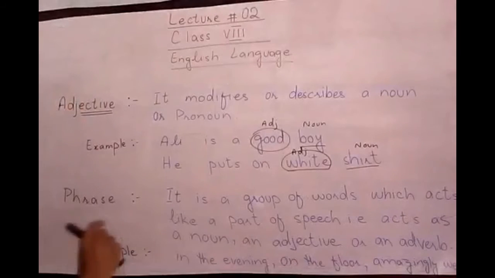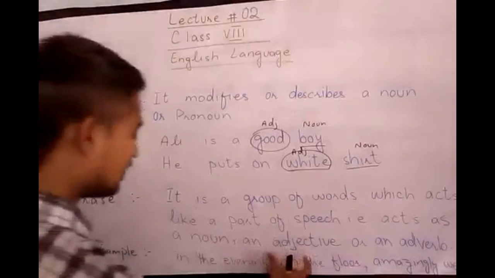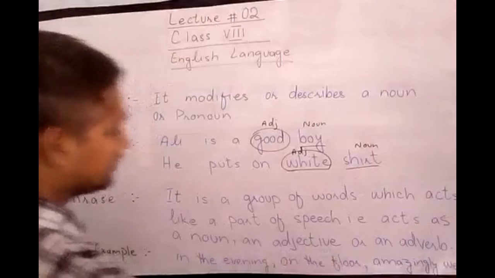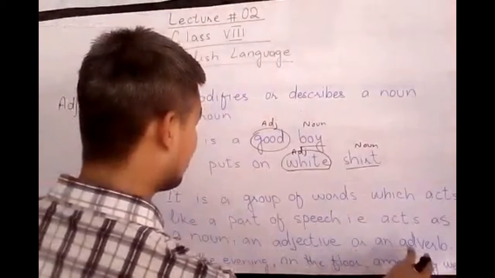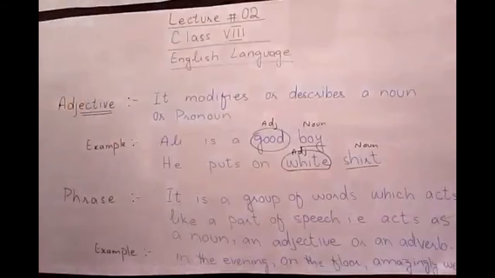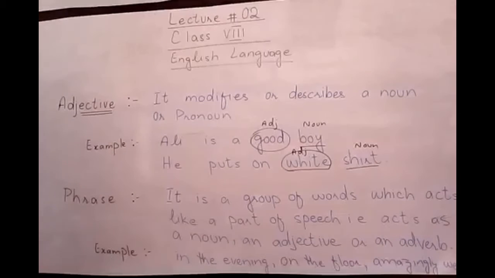When it works like a noun, it becomes a noun phrase. When it functions like an adjective, it becomes an adjective phrase. And when it works like an adverb, it becomes an adverb phrase. For example, in the evening, on the floor, amazingly well.